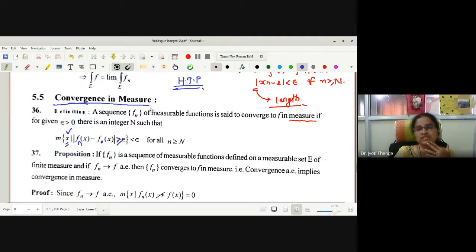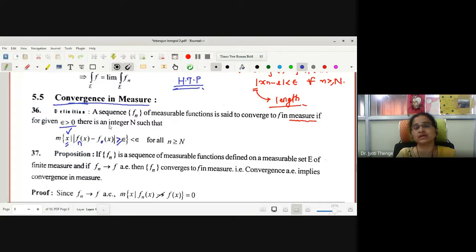What is the difference between convergence almost everywhere and convergence in measure? In convergence almost everywhere, the measure value of the set is 0. But in convergence in measure, for given epsilon, the measure of that set is less than epsilon. If I write it for all epsilon greater than 0, the measure is less than every positive number.